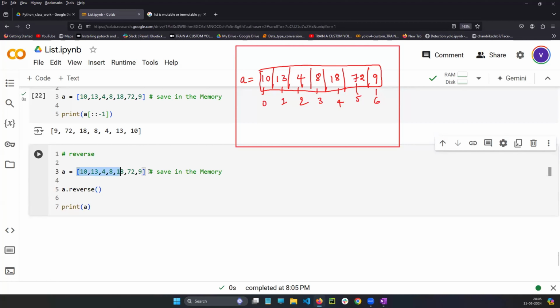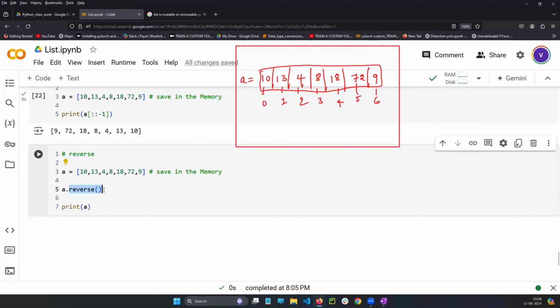Simple. First line will save in the memory. In the second line, a is a variable. A is a variable which is having the list. Okay. So since it is a list, in the list we have the reverse function. A reverse built-in function will be applied on the list.